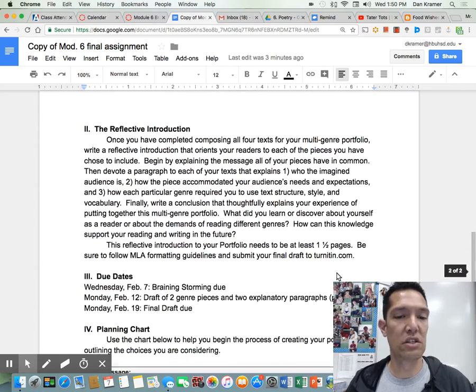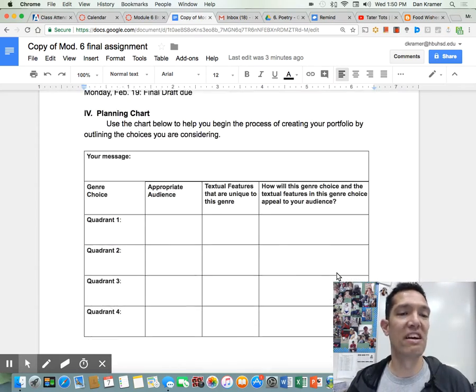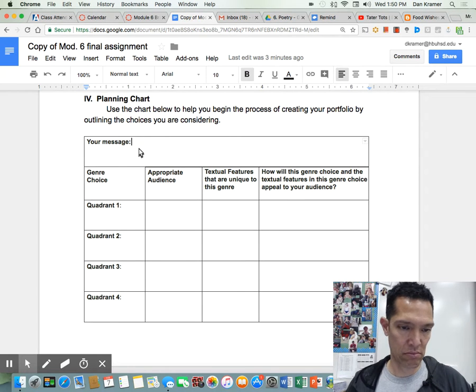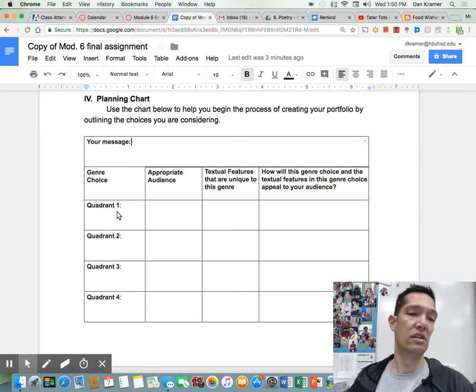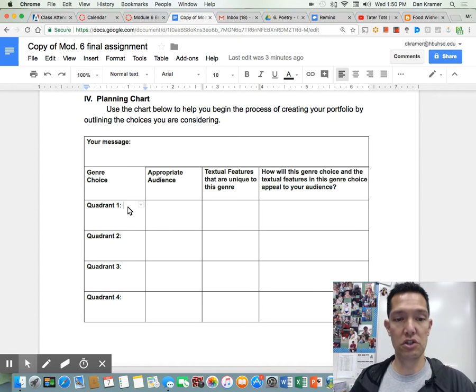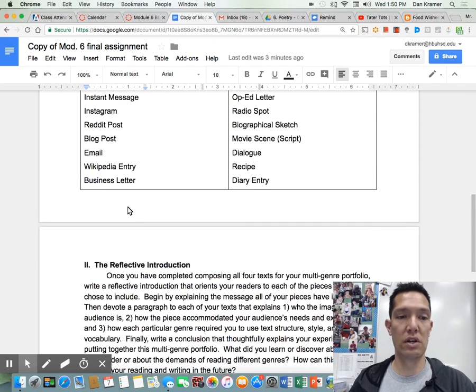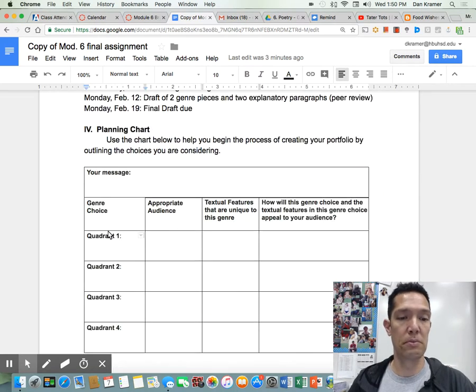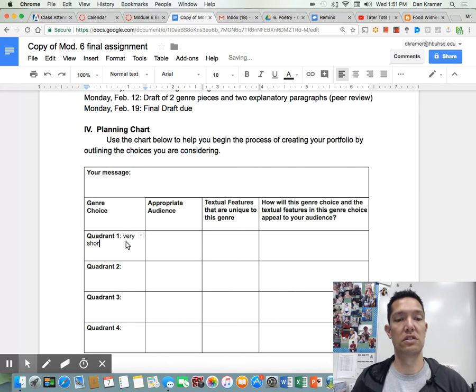So then you go down to the planning chart. Copy and paste your message here. Then in this box, you will tell me which genre you chose from quadrant 1. So you go to quadrant 1, which is top left. Did you choose a poem, haiku, found poem, song lyrics, spoken word poem, or very short story? Whatever you chose, write it here. So if it's a very short story, type it in there, right?